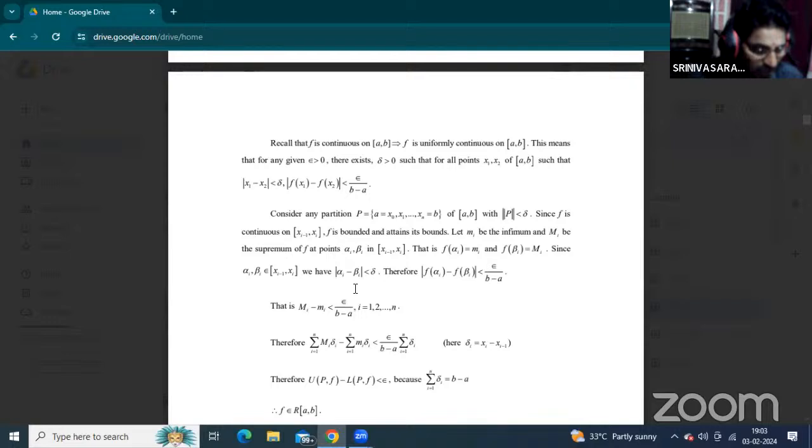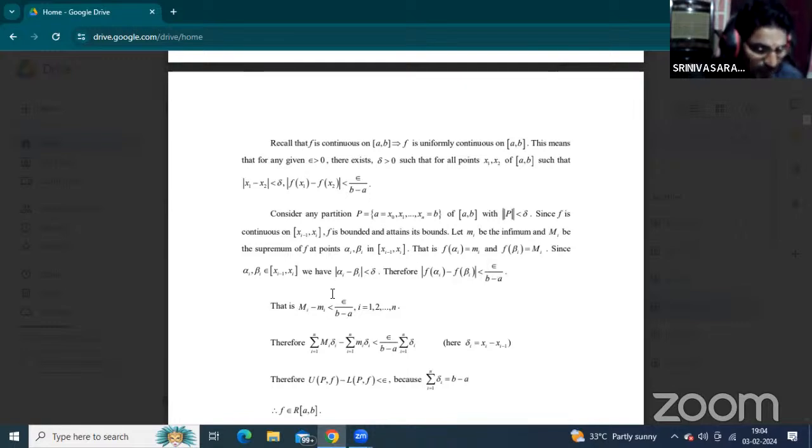So in terms of alpha and beta values, mod alpha i minus beta i is less than delta, and in terms of the function, mod f of alpha i minus f of beta i is less than epsilon by b minus a. That is the simple part.